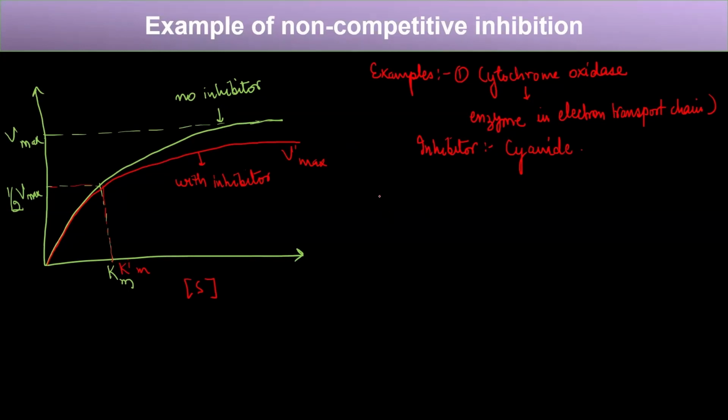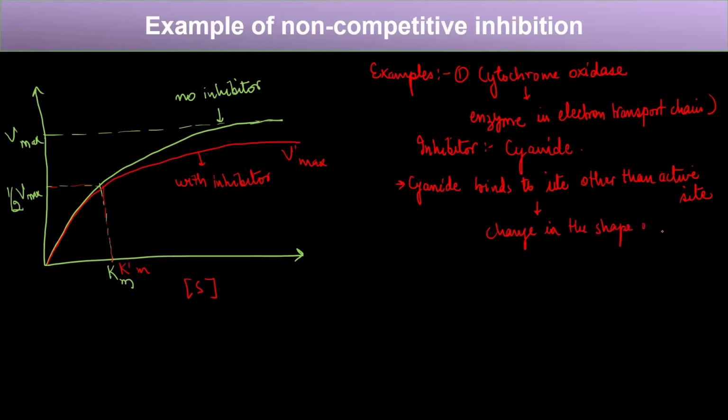So cyanide binds to a site other than the active site, and this leads to a change in the shape of the enzyme.